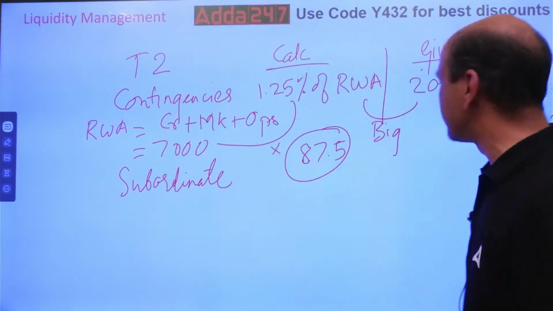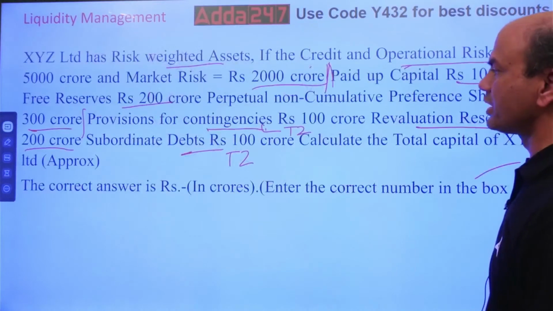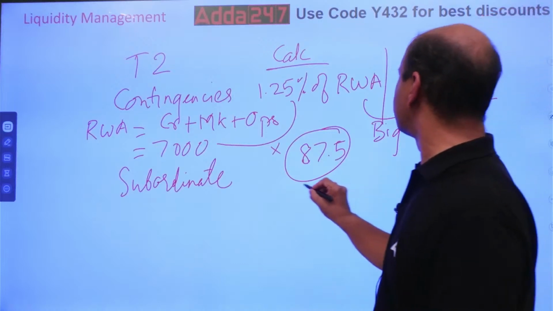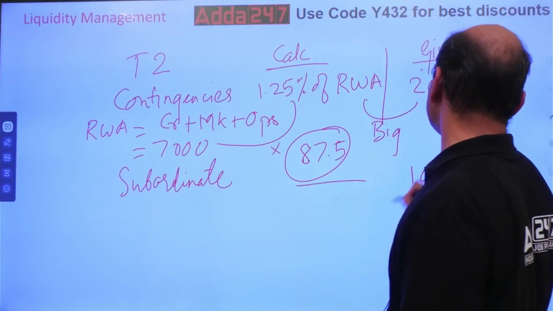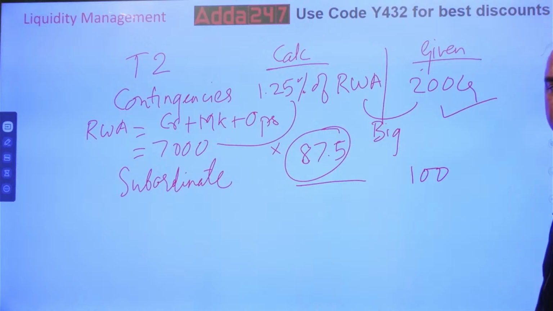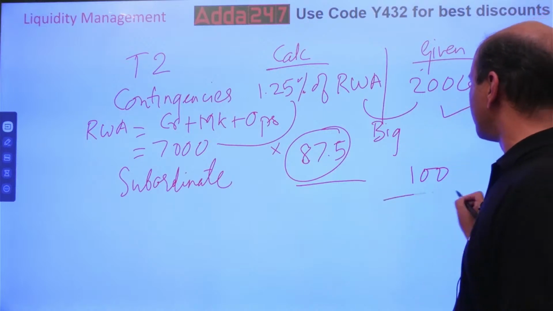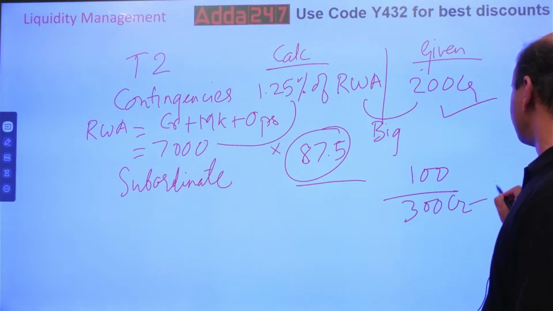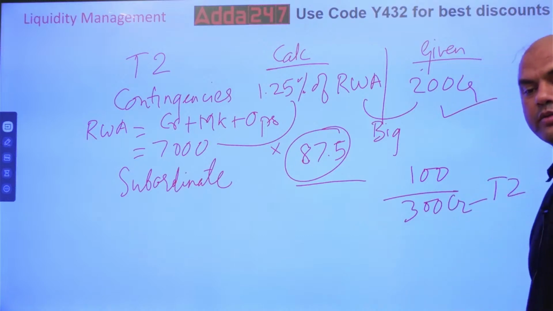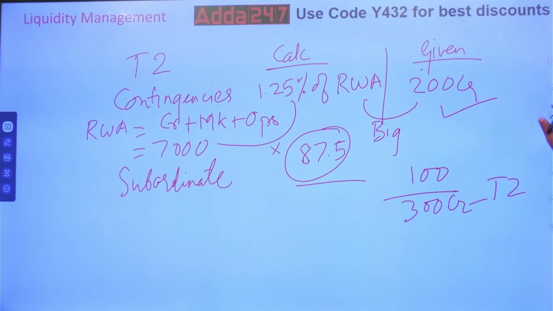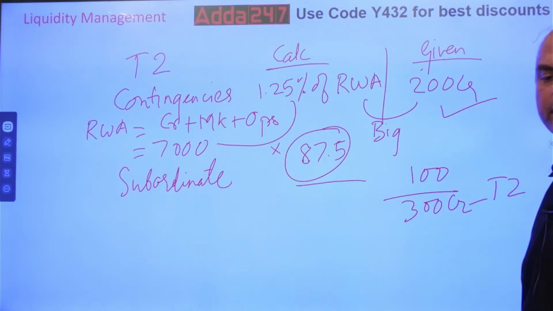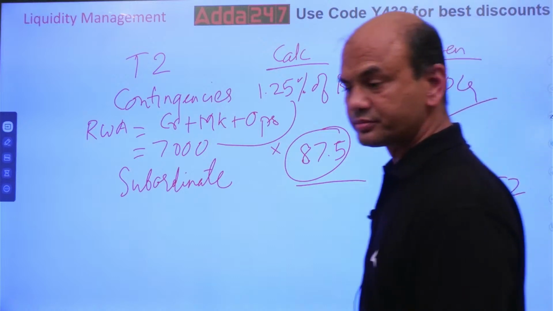Subordinate debt. What is it given? I forgot the figure. 100 CR. So subordinate is 100. I'll take this over here. So what is my total now? Total T2 is 300. So now I've got T1 and T2. T1 was 690. T2 is 300 CR. So what is my total capital now?